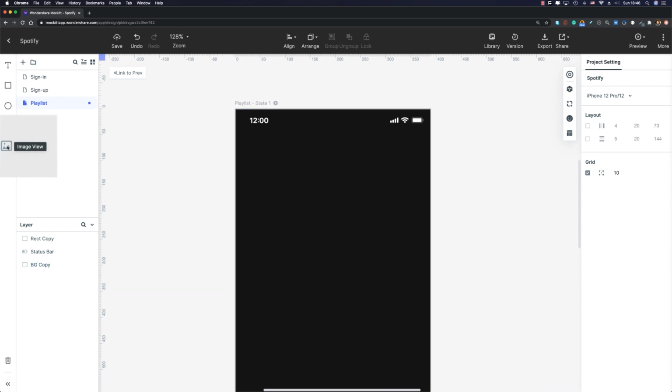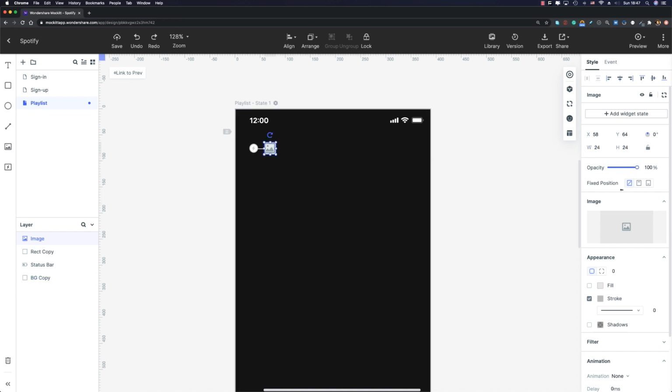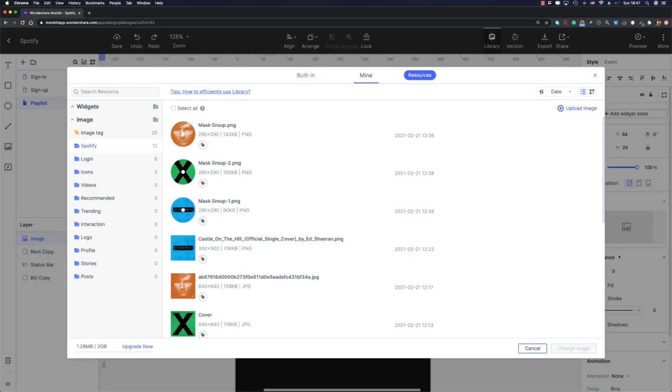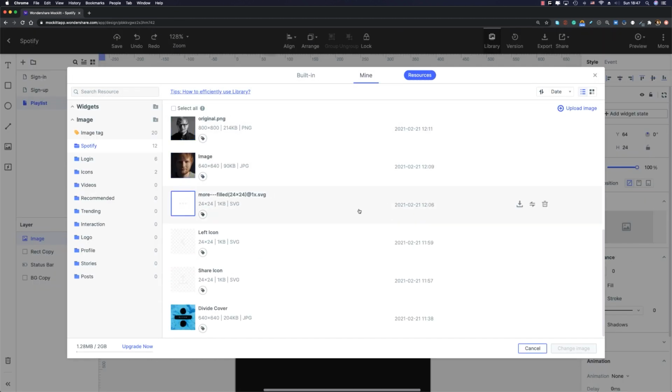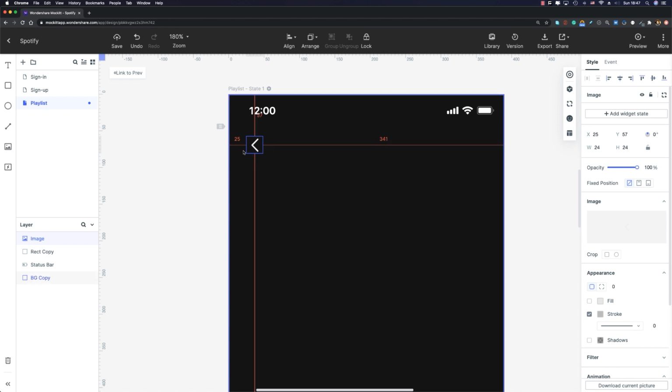First, let me drag and drop an image view into my canvas, and I'm gonna set the width and height to 24 and 24 pixels, just like that. Now let me go to library. I already uploaded some images and some icons for this project. Let me choose left icon. There we go. And I'm gonna place it right over there. Its left margin is gonna be 24 pixels. However, since we have a frame here and there is an inner padding here, we will modify the left margin later, okay? But for now, let's put it over there, and its top margin is gonna be 60 pixels.